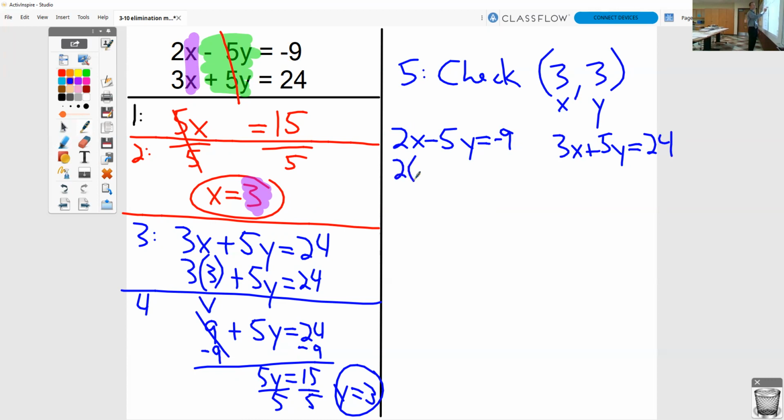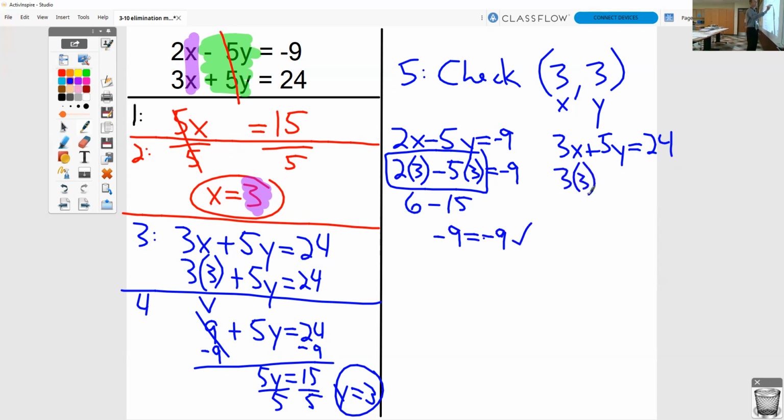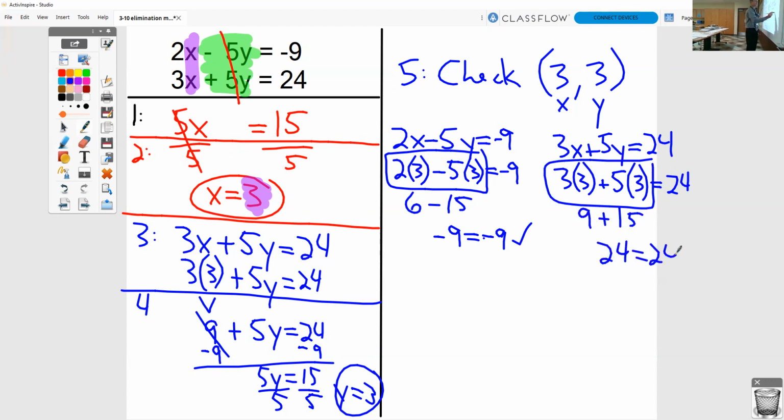So instead of 2 times x, we have 2 times 3. Instead of 5 times y, we have 5 times 3 equals -9. You could type that part right into the calculator or do it by hand. 6 minus 15 is -9, so -9 equals -9. It checks. 3 times 3 instead of 3 times x. 5 times 3 instead of 5 times y. Type this part right into the calculator. 9 plus 15 is 24. 24 equals 24. It checks.